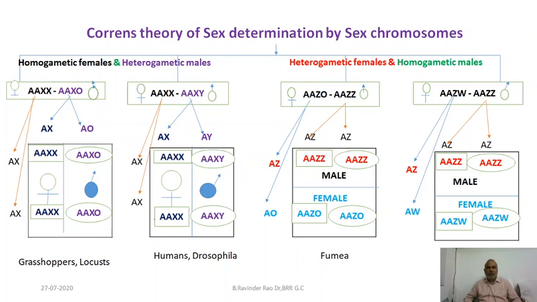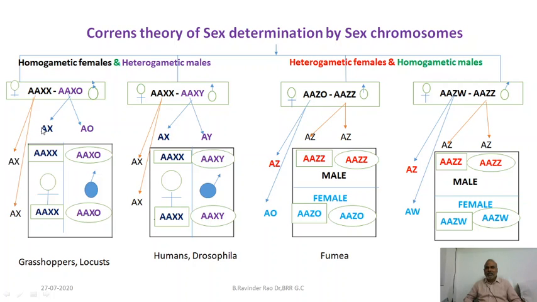O means no chromosome. Okay, now let us see, when an egg is fertilized, let us consider this egg got fertilized. When the egg is fertilized, it can develop into a female and it can also develop into a male. So there is no role of sex determination with the eggs. An egg can develop either into a female or into a male.